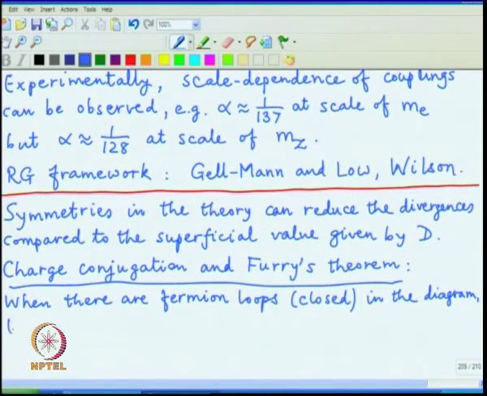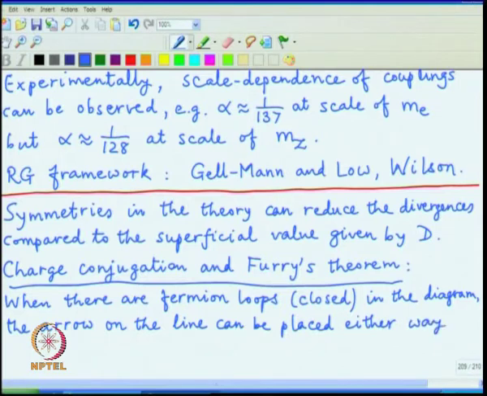We have a freedom of placing the arrow on the line either way, because it is a degree of freedom which is not fixed by an external line, and because it is a genuine degree of freedom, the answer must be the same.